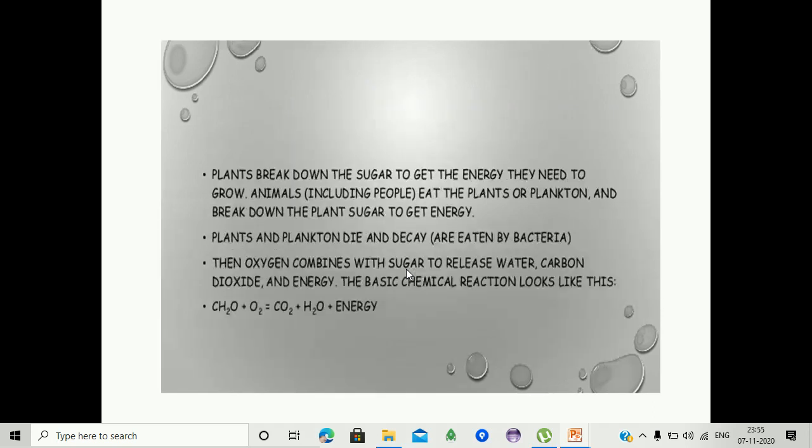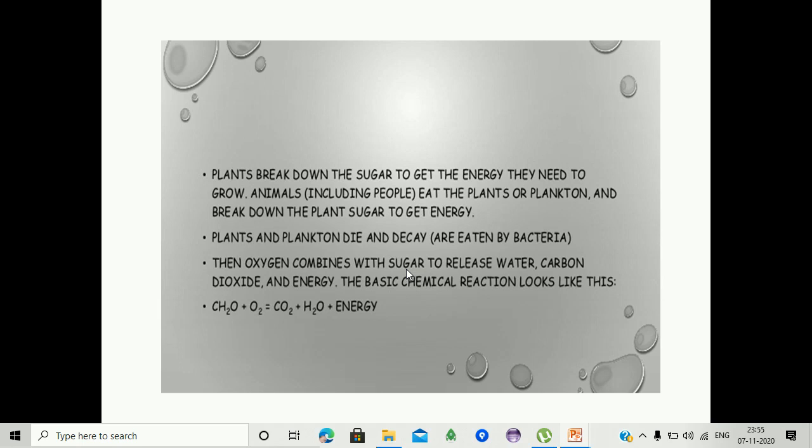Next, plants break down the sugars to get the energy they need to grow. Animals eat the plants or plankton and break down the plant sugar to get energy. Plants and plankton die and decay, and are eaten by bacteria. Then oxygen combines with the sugar to release water, carbon dioxide and energy.